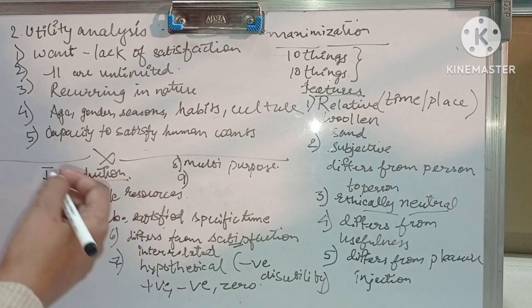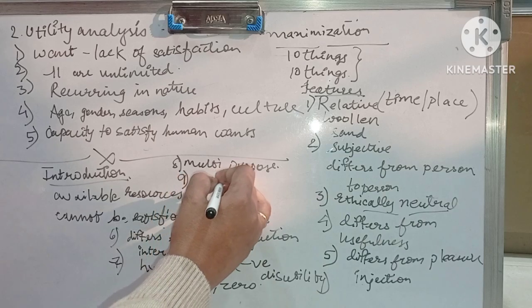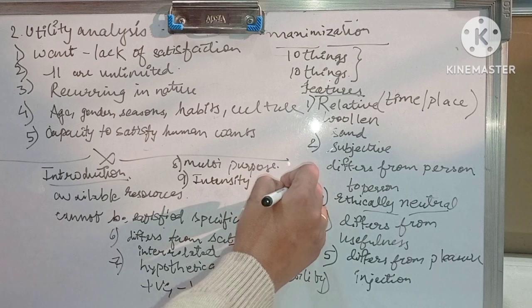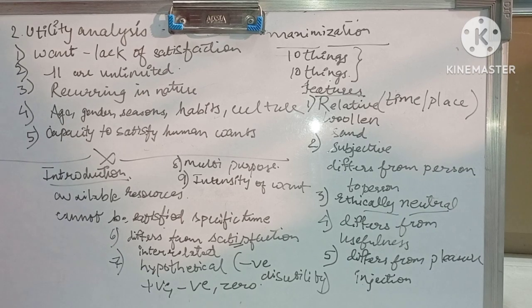Ninth is utility depends on intensity of want. How important that thing is, how intense you are for satisfying that want. More intense the want, greater will be the utility. If you are thirsty and at the same time you get water, the intensity of that want is more for water at that time. But when you are not thirsty, that water might not be important for you.